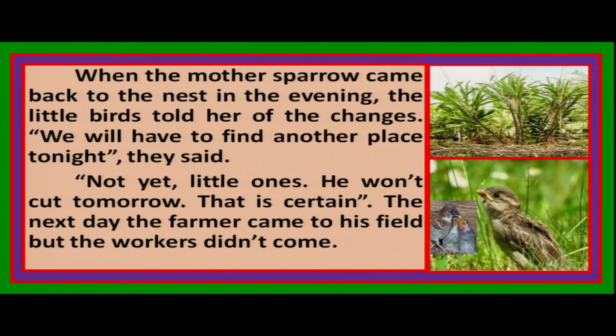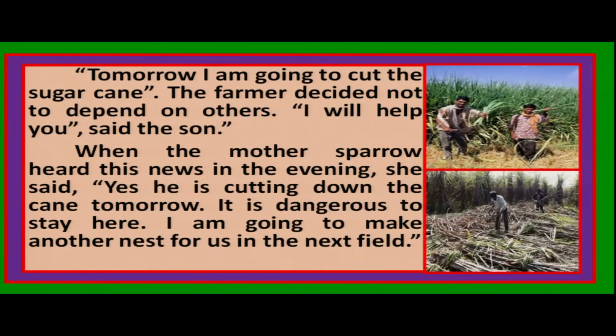You see, the field is there. Mother is with the little sparrows. And the farmer did not come. But what happened? Next day, the farmer came. Tomorrow I am going to cut the sugarcane. The farmer decided not to depend on others. I will help you, said the son.